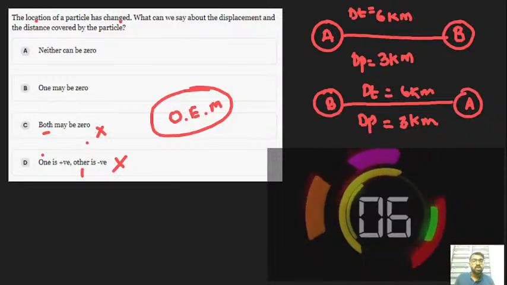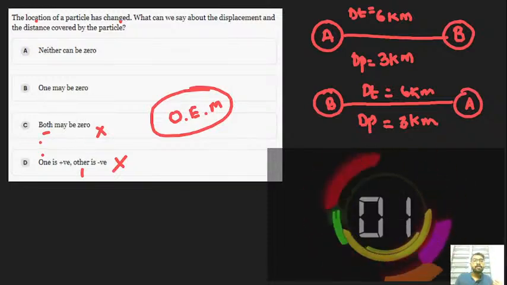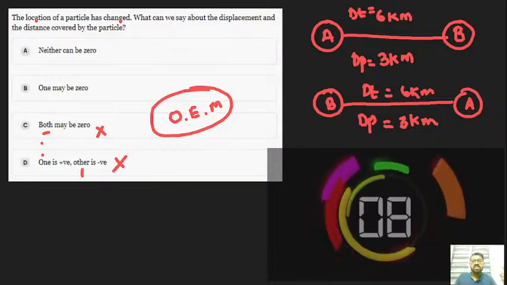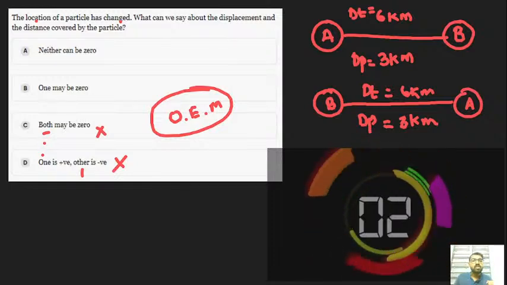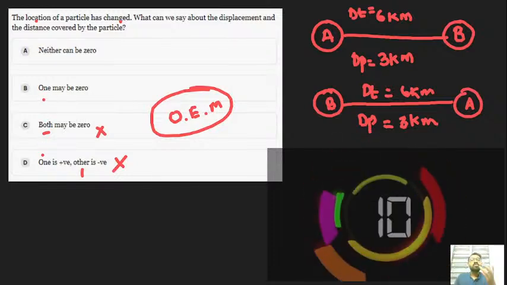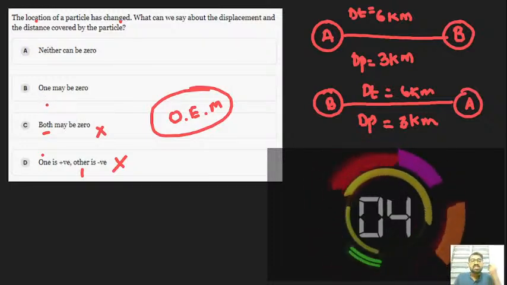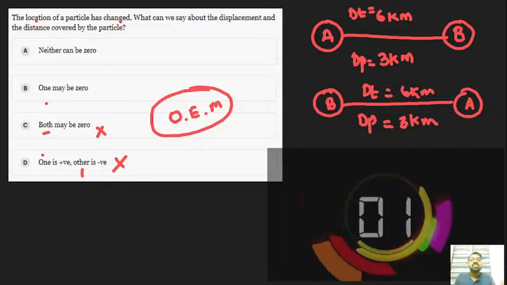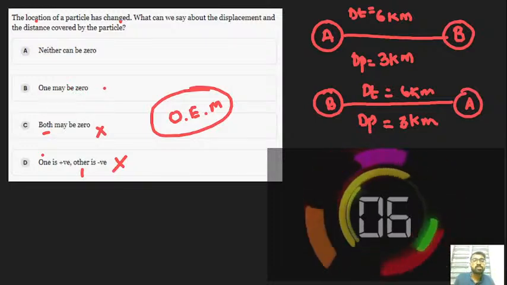One may be zero. There is no such possibility. We have told that once the distance has some value, surely the displacement also has some value. Here, what does "one" mention? Whether it's distance or displacement, it's an unclear option.